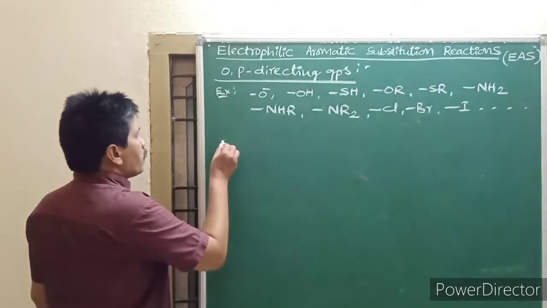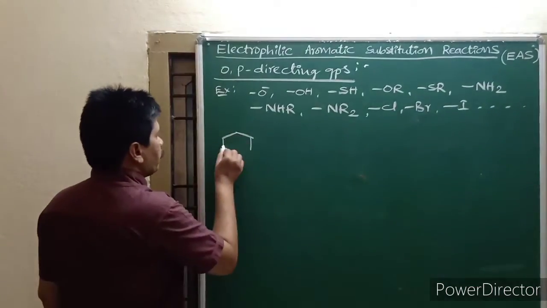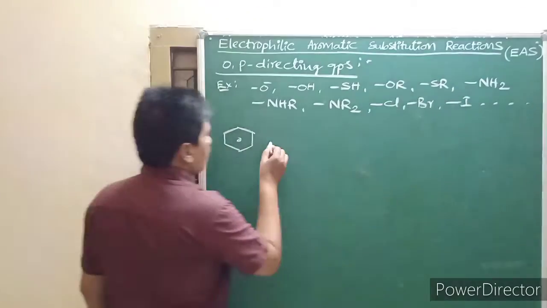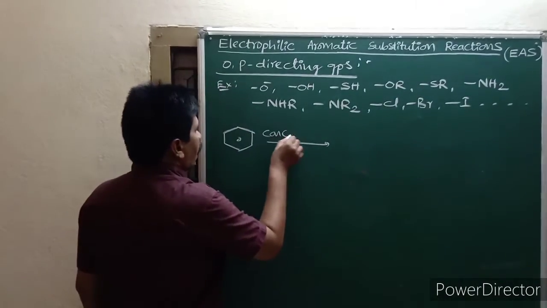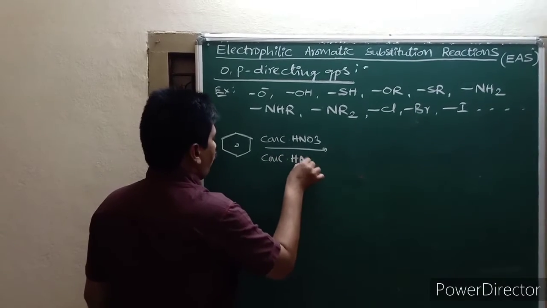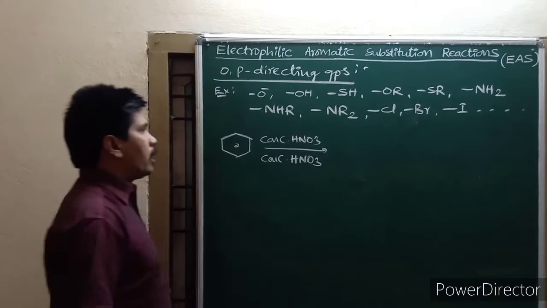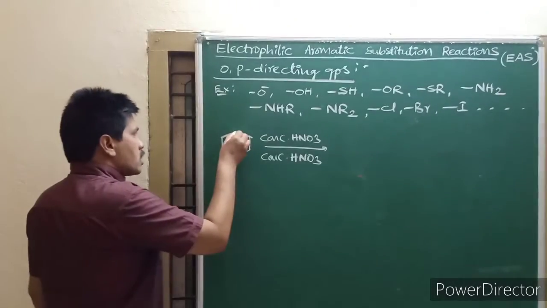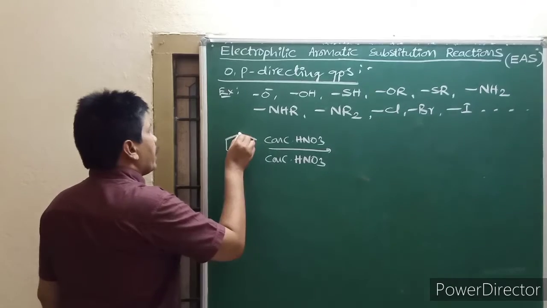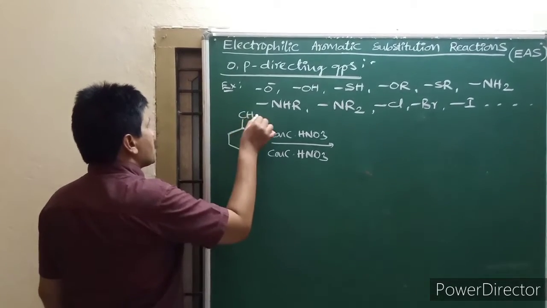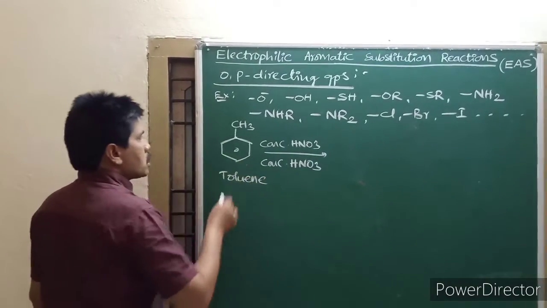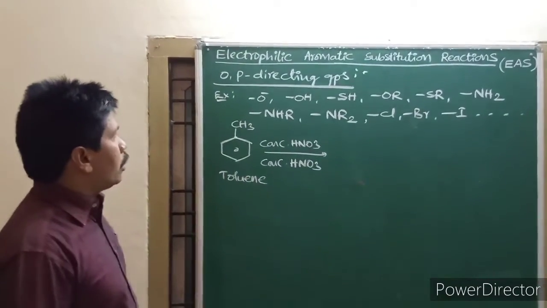Suppose in the second substitution of benzene, the benzene undergoes nitration with concentrated HNO3 and concentrated H2SO4, and a nuclear carbon atom is already occupied by an alkyl group like CH3. This is called toluene, and this CH3 is known as an alkyl group.